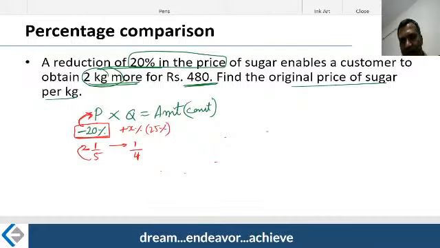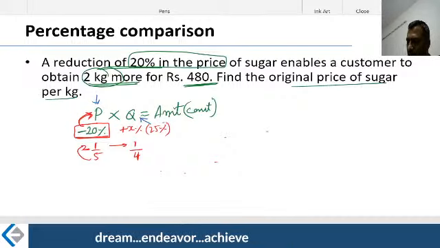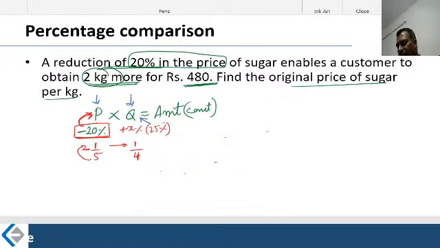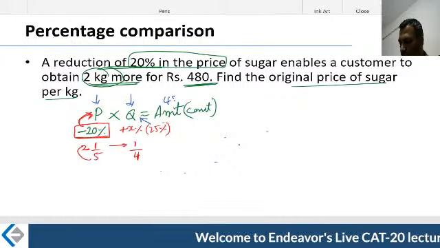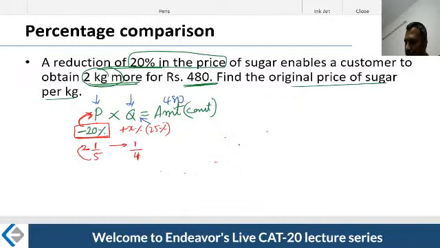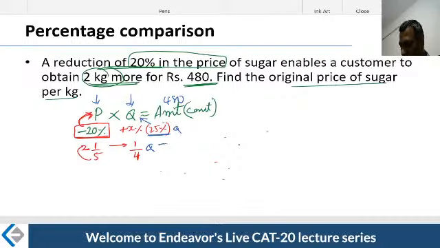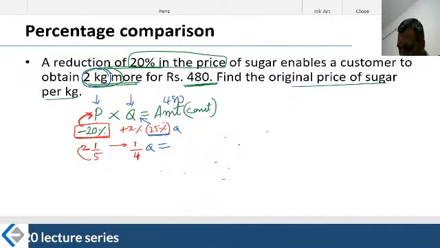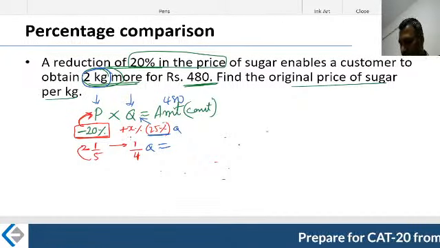My question is, 25% of what? 25% of Q. What is this Q? P was the initial price. What was Q? Initial quantity. That's nothing but the amount, which is 480 rupees. So what is 25% of Q? 25% of Q is nothing but 1/4 of Q. That is the increase. What is this increase? This increase is nothing but 2 kgs, because it is plus 25%.